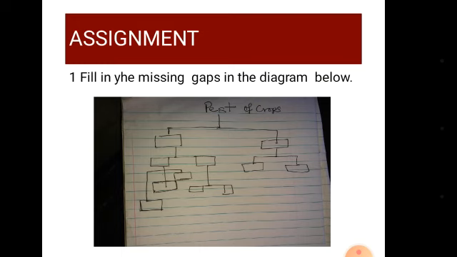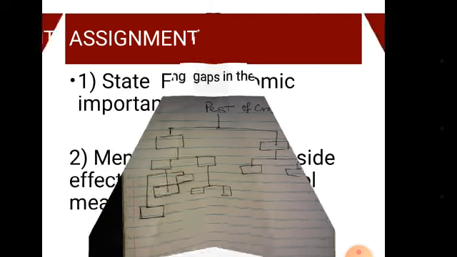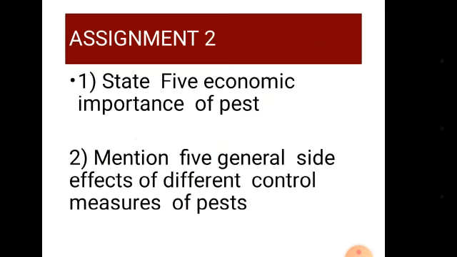Assignment 1: fill in the missing gaps in the diagram below. Assignment 2: state 5 economic importance of pests. Assignment 3: mention 5 general side effects of the different control measures of pests that we have studied.